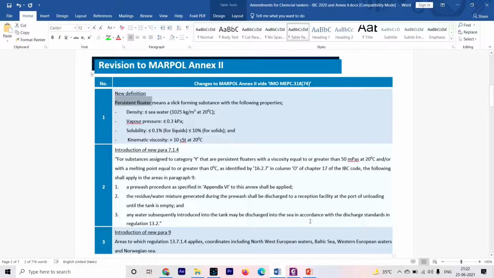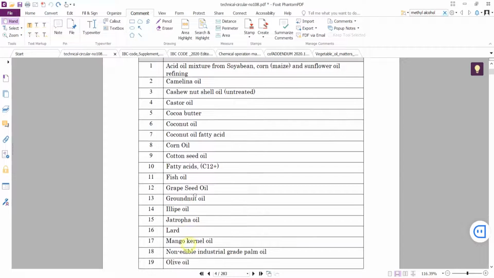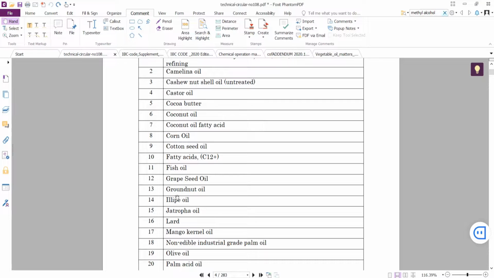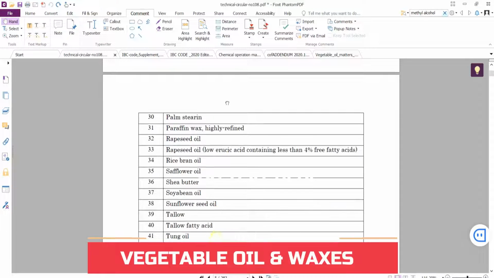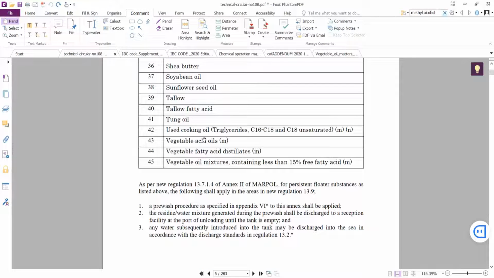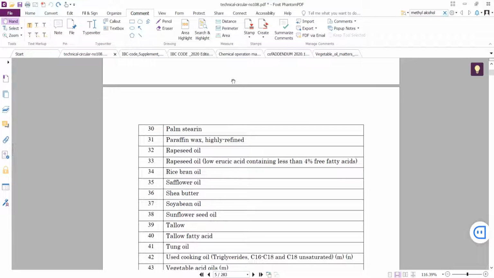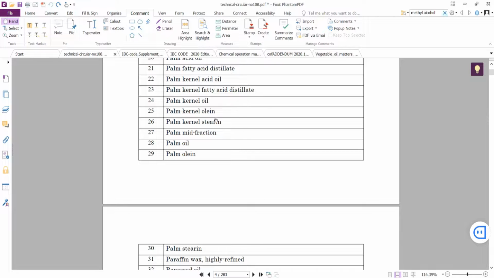Okay, so what are those persistent floaters? Here is a list of cargoes which are identified as persistent floater in IBC Code. If you look carefully, all of these cargoes are vegetable oils or waxes. For example, you can see palm oil, corn oil, soybean oil, sunflower oil, palm kernel oil. All of these are vegetable oils, but you don't have to remember the names. You can just go through them once.